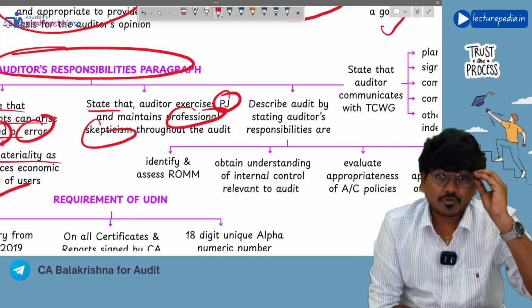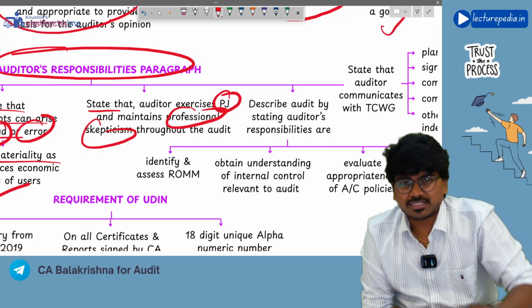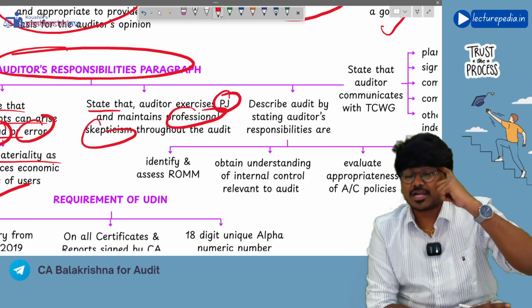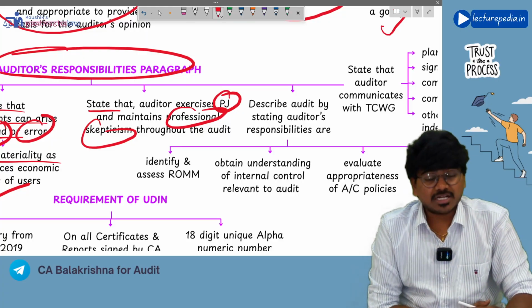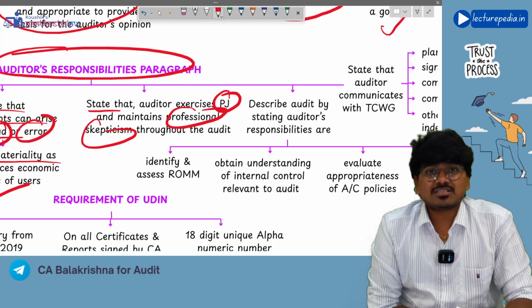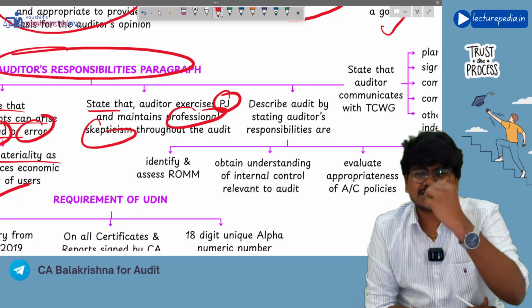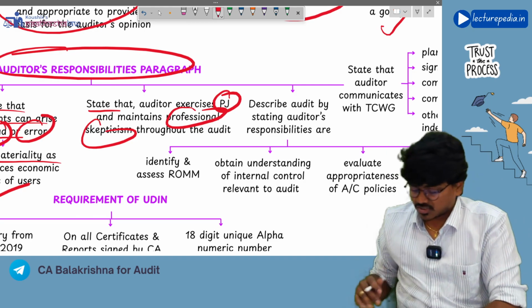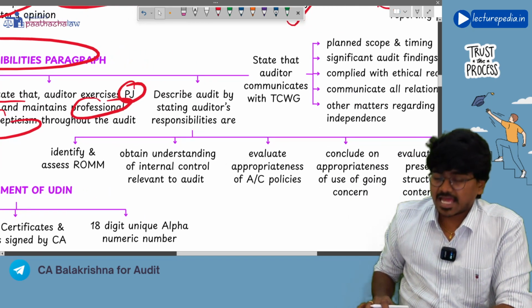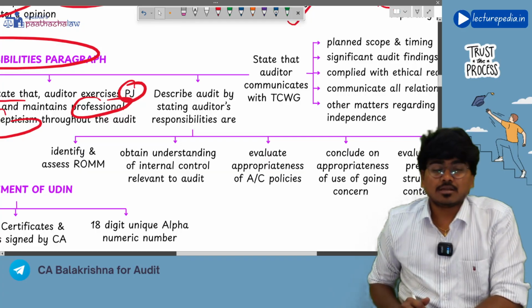Professional skepticism means having a questioning mind. You need to question everything, and being alert to misstatement is also included in professional skepticism. And also finally, critical assessment of audit evidence. These three things will be included in professional skepticism. So you need to say that during the audit I have maintained professional judgment and professional skepticism.